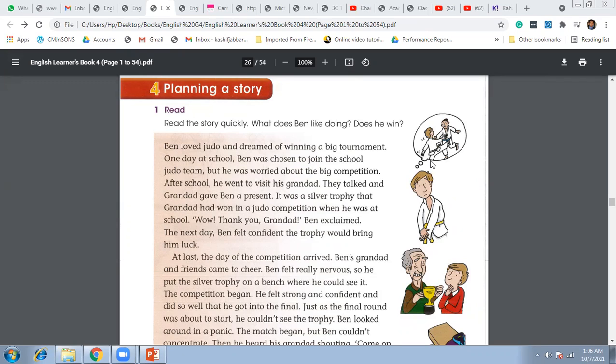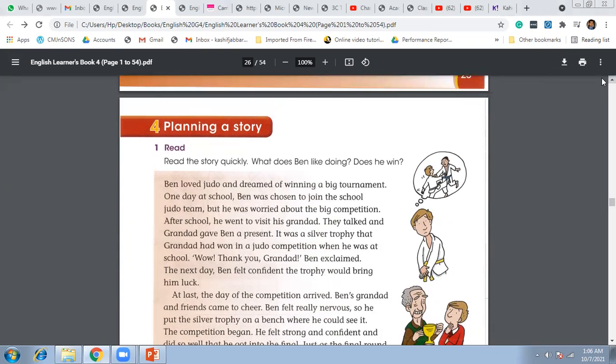So let us summarize all the important points of today's lesson. Today we started the exercise question answers of lesson number 4, planning a story. In the beginning, we have seen the two questions: What does Ben like doing and does he win? Let us give the answers of these two questions first. What does Ben like doing? He likes to play judo, right?